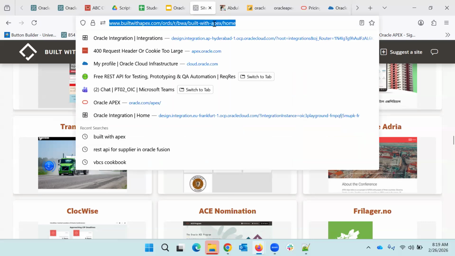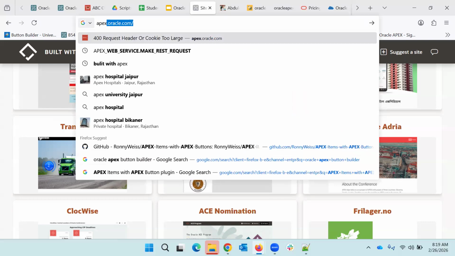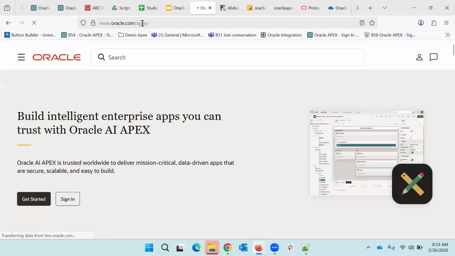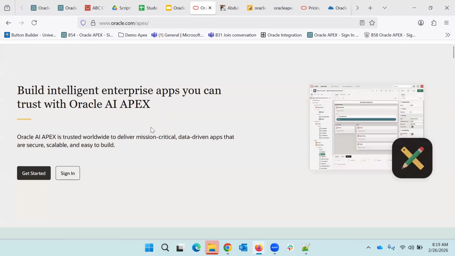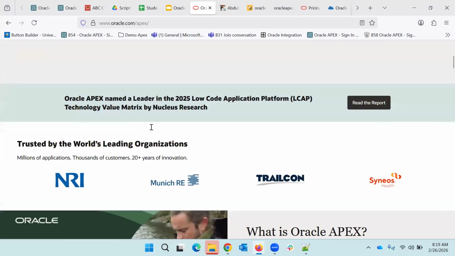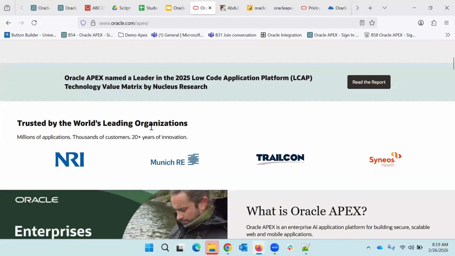Now we can go to the official website, apex.oracle.com. It will convert it into another one. Earlier apex.oracle.com was the official page, and now it is oracle.com/apex. So this is the official page of Oracle Apex. Now if you see it, it's not only developers in the market who are using it. Even companies are using Oracle Apex for their day-to-day activities or to deliver solutions. So you can see which companies are using it in the market.